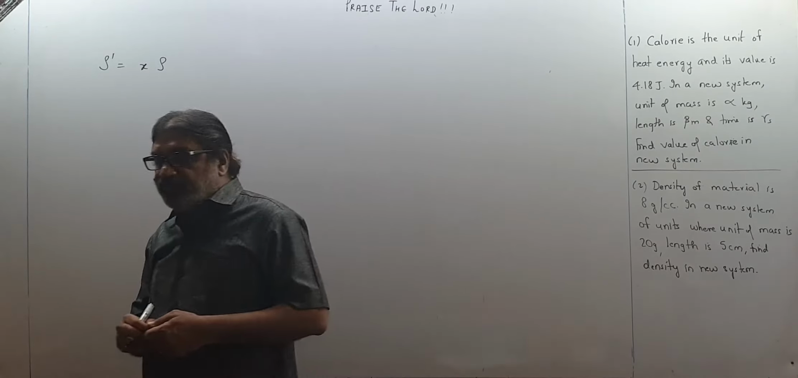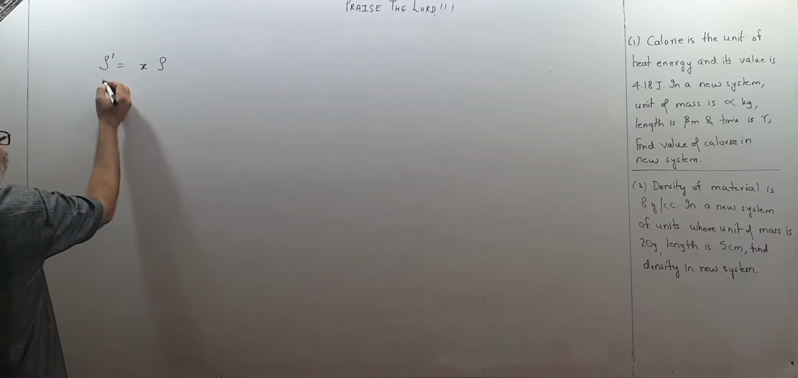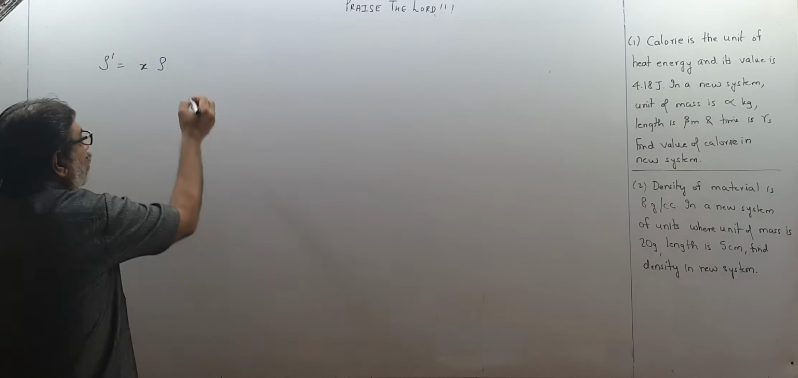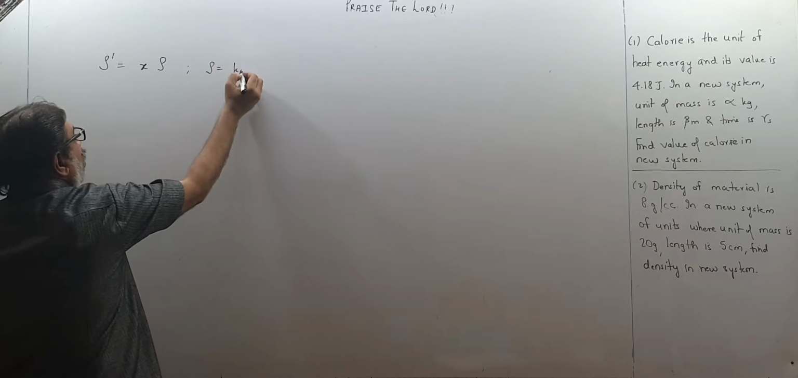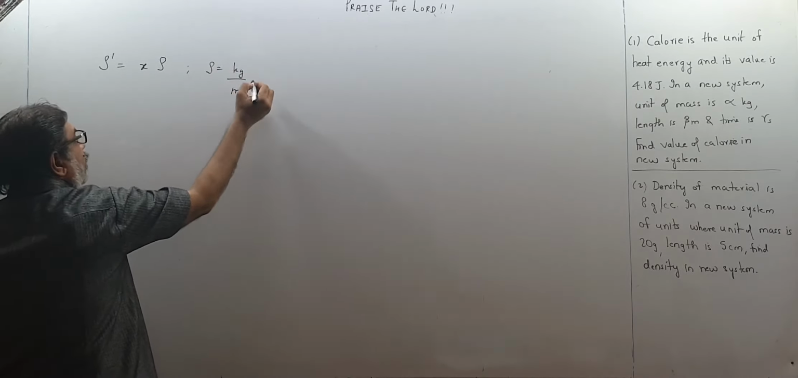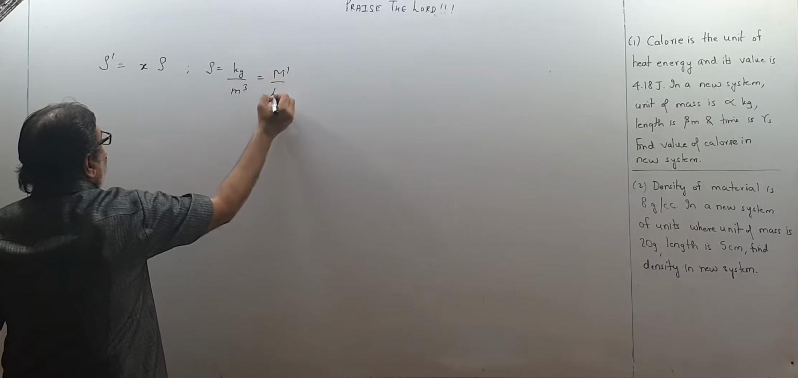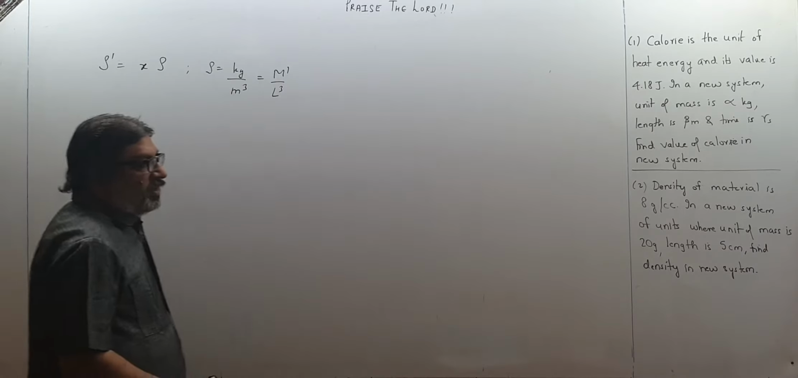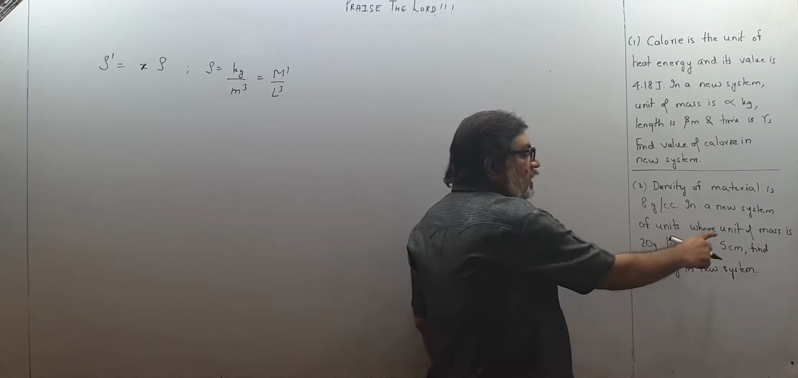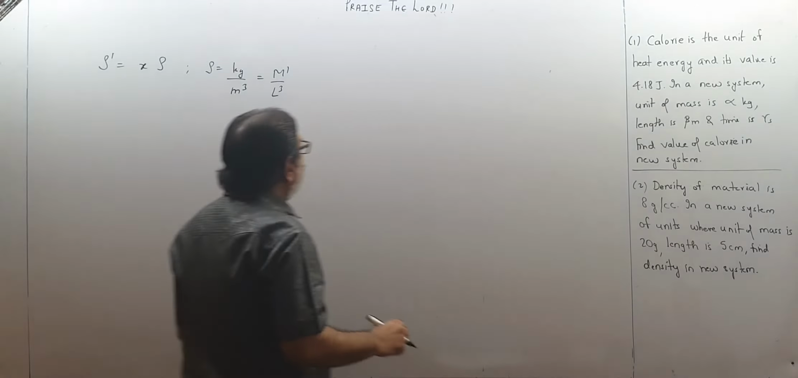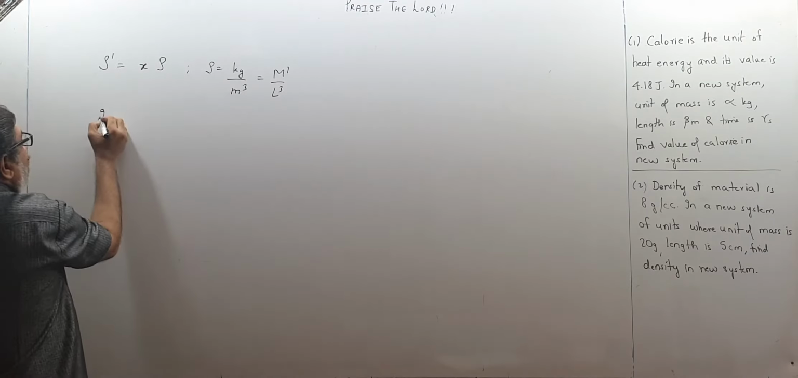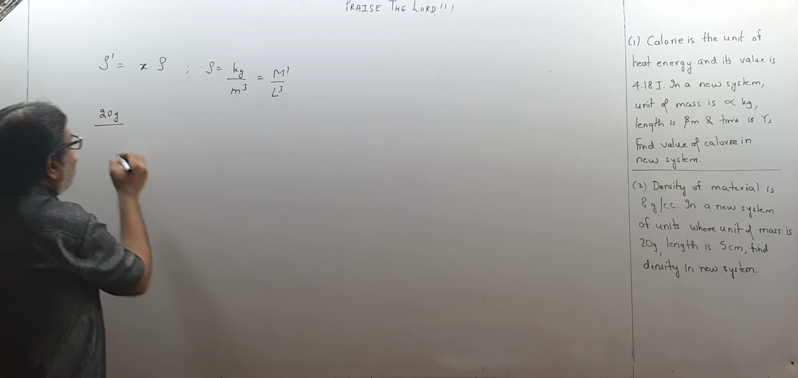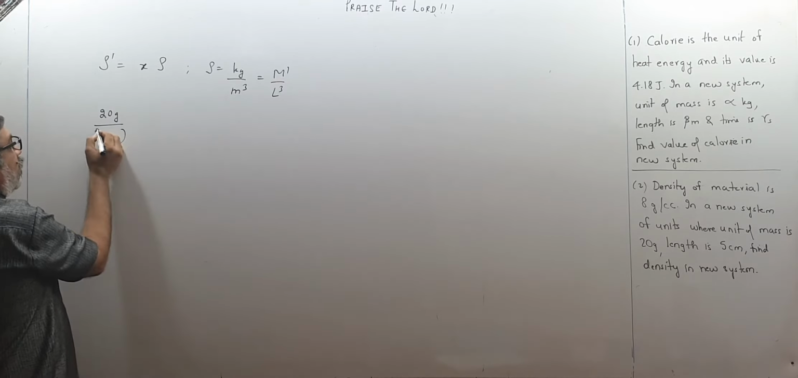Supposing we think like this. So density in the new system, that I want to find out. Rho dash means, see, what is the formula for density? Kg upon meter cube, which means mass raised to 1, L raised to 3. So rho dash means what? What is the mass in the new system? 20 gram. So I write over here 20 gram upon, what is the length given to me? 5 centimeter cube.